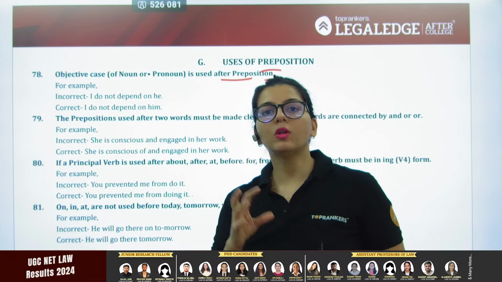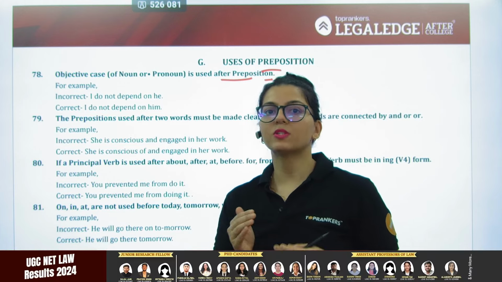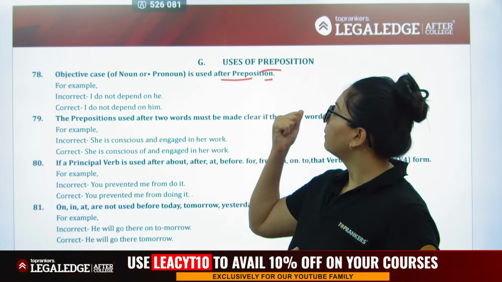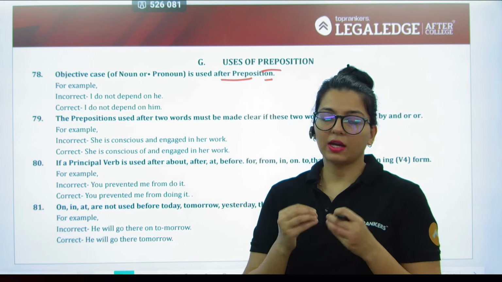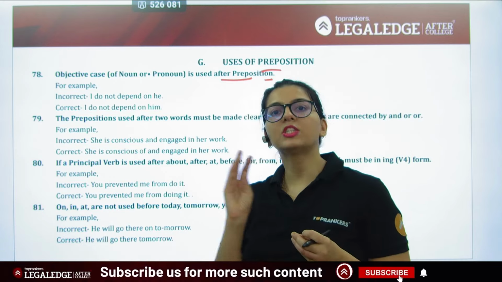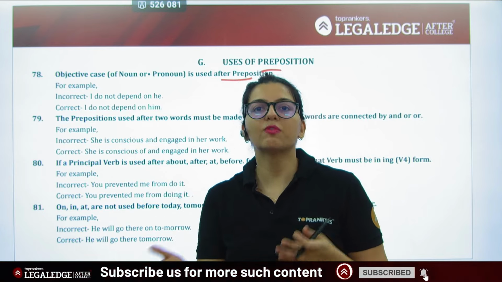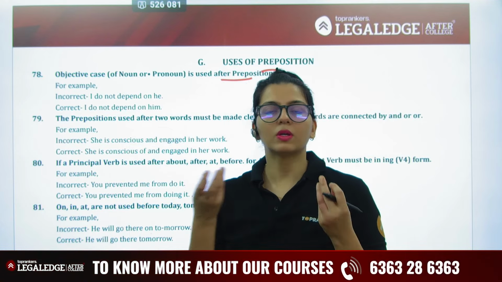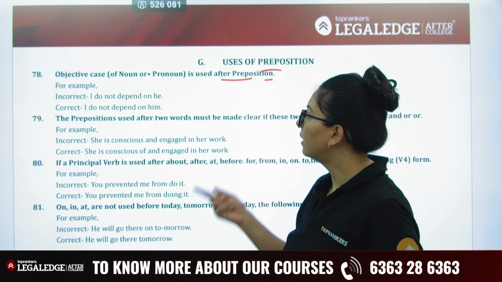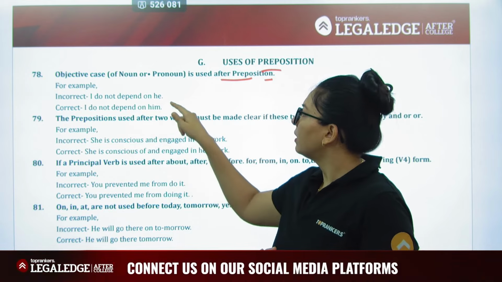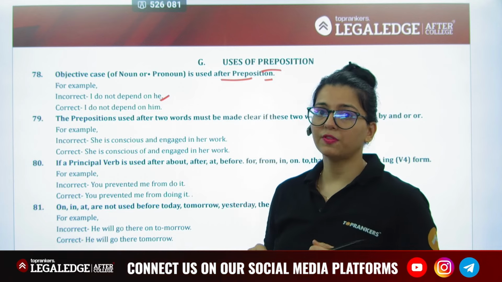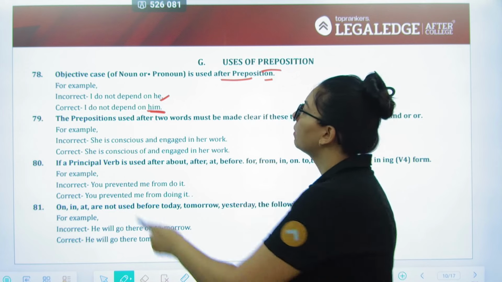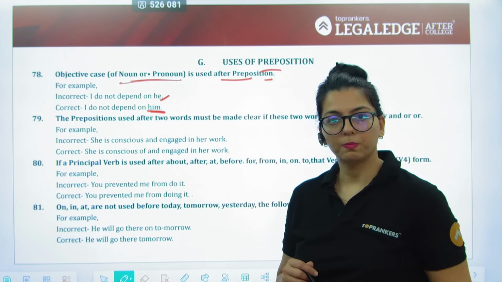Objective becomes all of the pronouns or nouns that we use to denote the receiver, the object. So the rule says that if there is a pronoun, next to it there must always be an objective case, because tell me who is receiving. So if I say the book is on the table, I need table, because on what is it, that is needed. Likewise, I do not depend on he cannot be, because he is a subjective case, it is nominative. I do not depend on him, because my rule said to use the objective case.